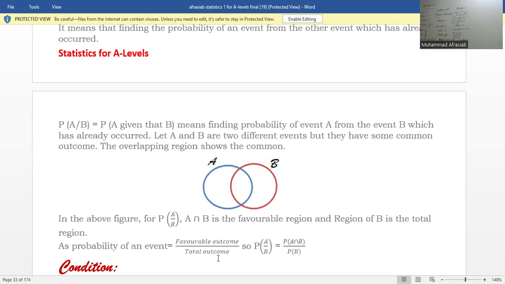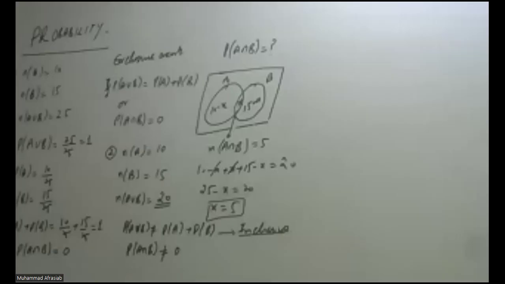So probability of A given B is equal to probability of A intersection B over probability of B. We will define this one by one with examples.